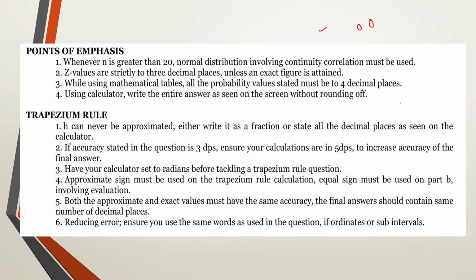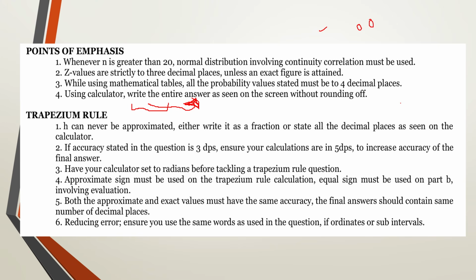Now the other thing is about using a calculator, especially when you're dealing with normal distribution. When you're dealing with normal distribution or binomial distribution and you're using a calculator, you do not round off unless you're stating your final answer to the required accuracy that has been specified by the question. But when you're still handling calculations, do not round off any variable. The calculator will do that for you. You write the value just the way you have seen it on the calculator.